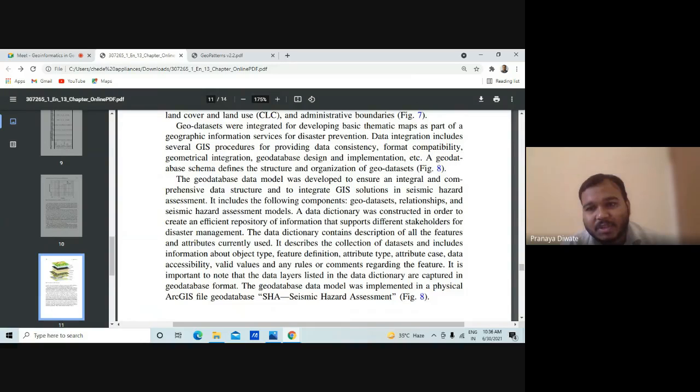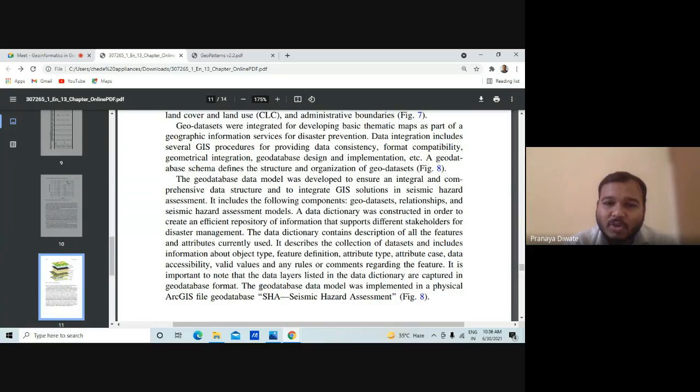disaster prevention. Disaster prevention means you cannot stop a disaster from happening, but if you study all this and do good management, you can achieve a good amount of prevention of loss of life. So data integration includes several GIS procedures providing data consistency, format compatibility, geometrical integration and all.